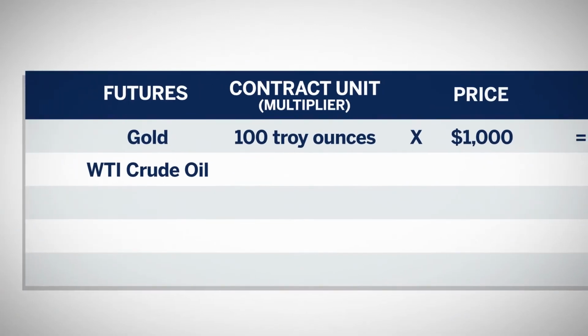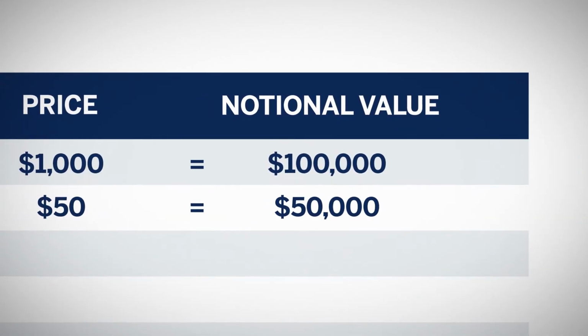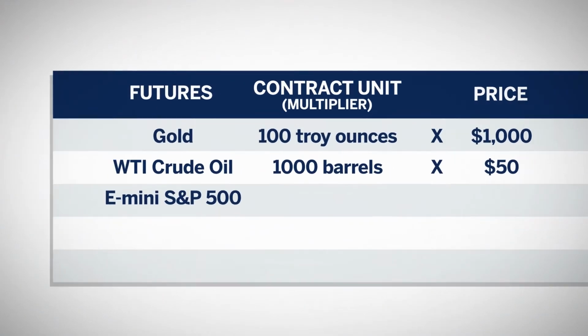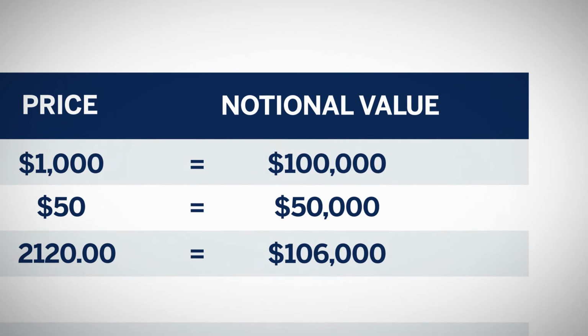If WTI crude oil is trading at $50 and the contract unit is 1,000 barrels, the notional would be 50 times 1,000, or $50,000. Now assume the E-mini S&P 500 futures are trading at 21.20 even. The multiplier for this contract is $50. $50 multiplied by the contract price, you get a notional value of $106,000.